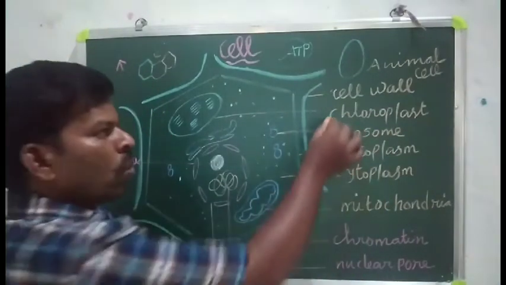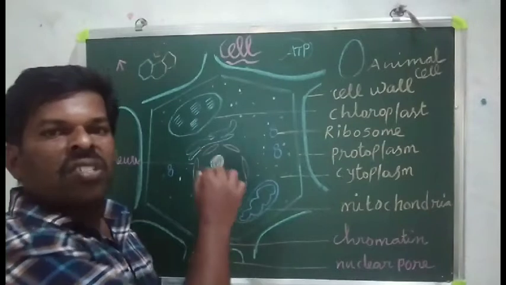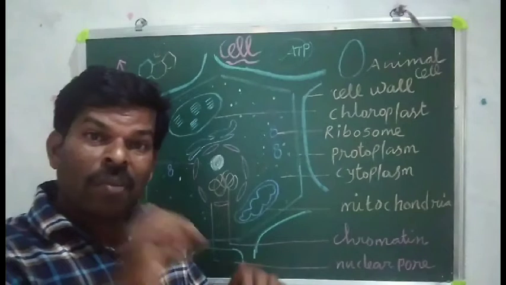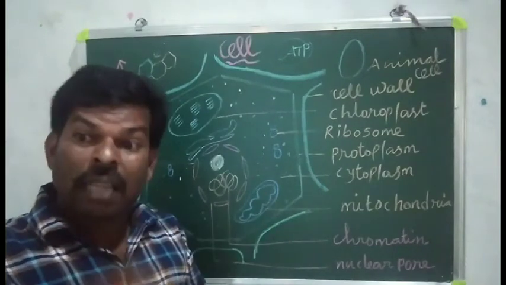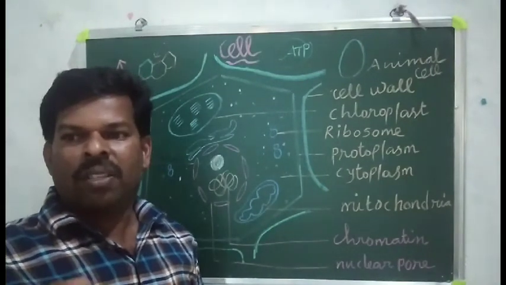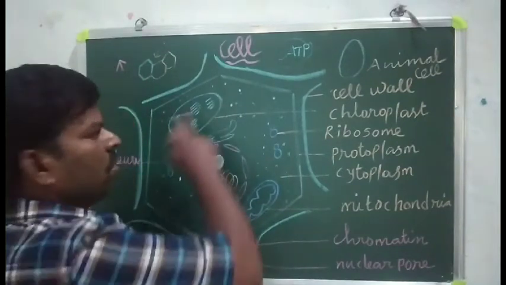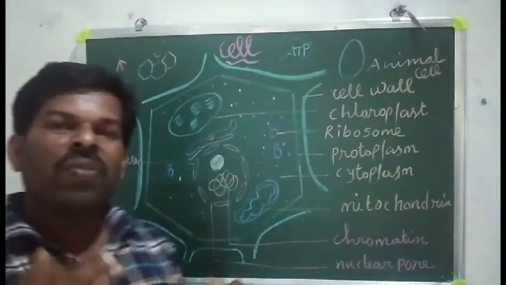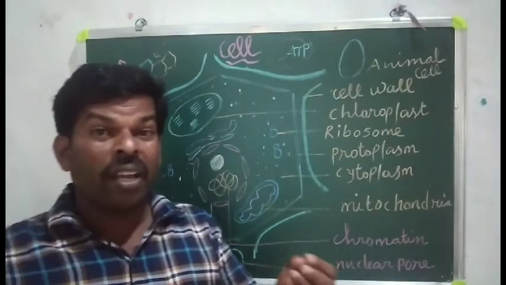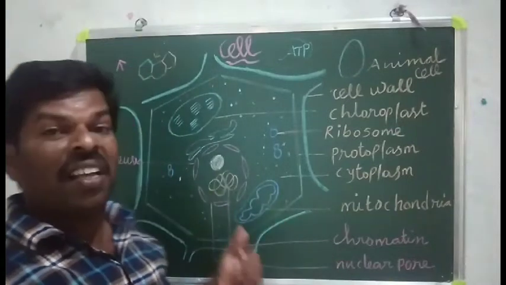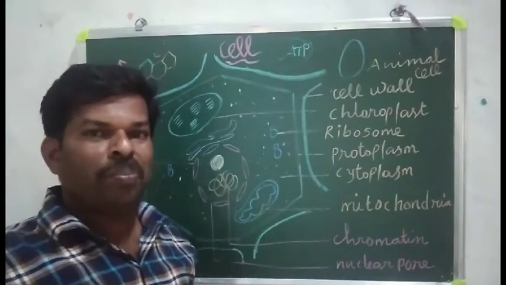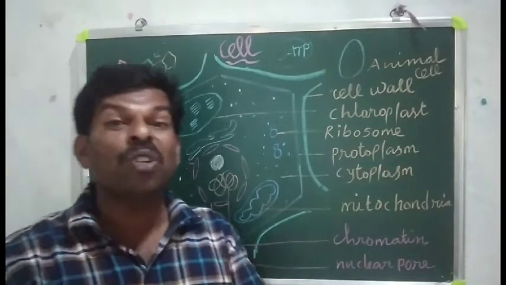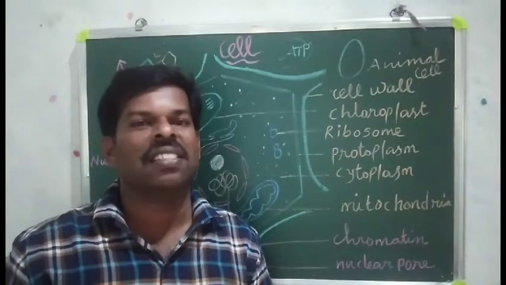What is the chloroplast? The chloroplast is a rod-like structure with double membranes. It has many organelles inside. When you see it under the electron microscope, there are lots of structures: granum, grana, thylakoids, stroma. Take the notes. This is a chloroplast. What is the function of the chloroplast? Interestingly, plants prepare their own food because of the presence of the chloroplast. Sir, how is that possible, sir? The particular reaction is called photosynthesis.